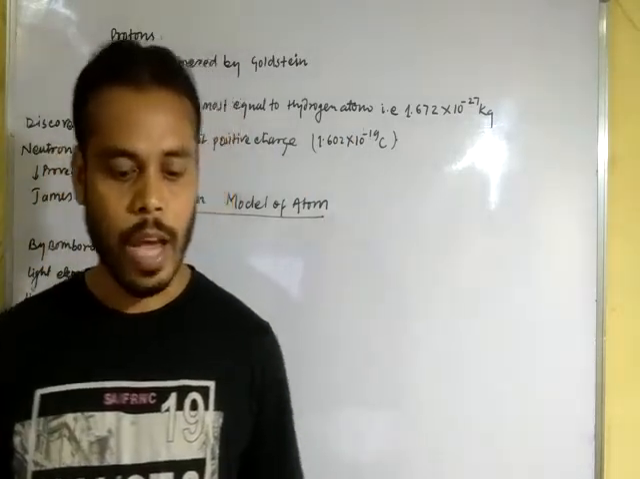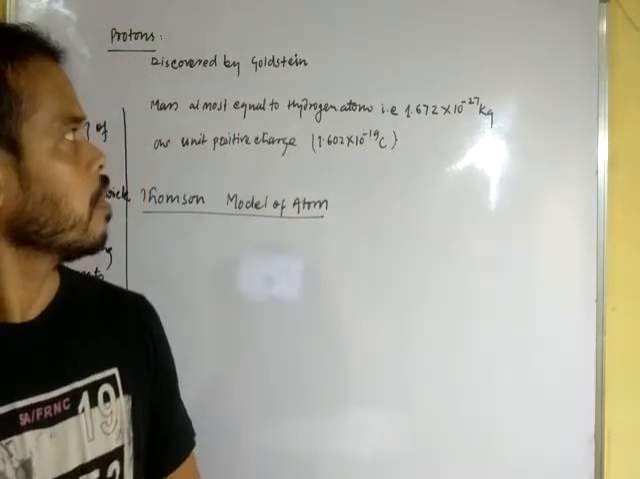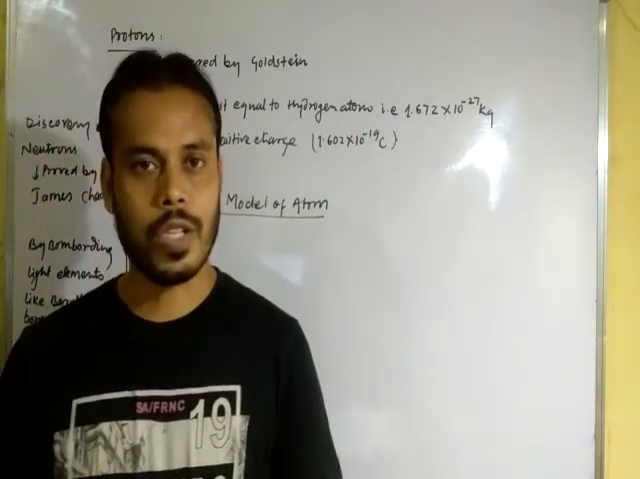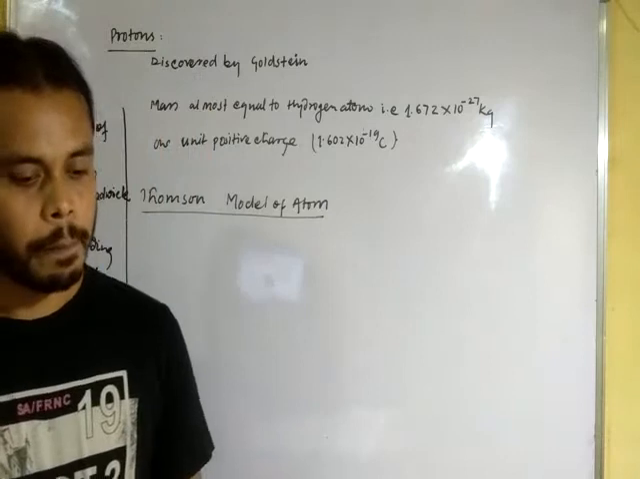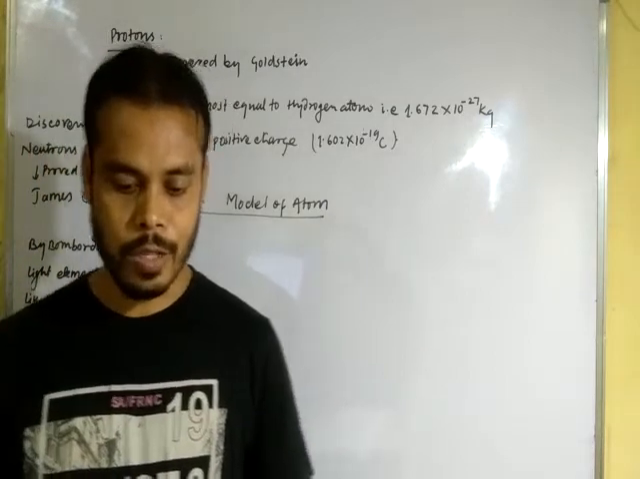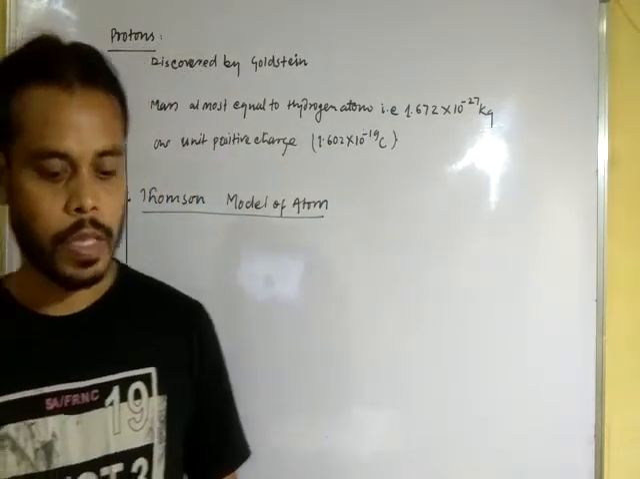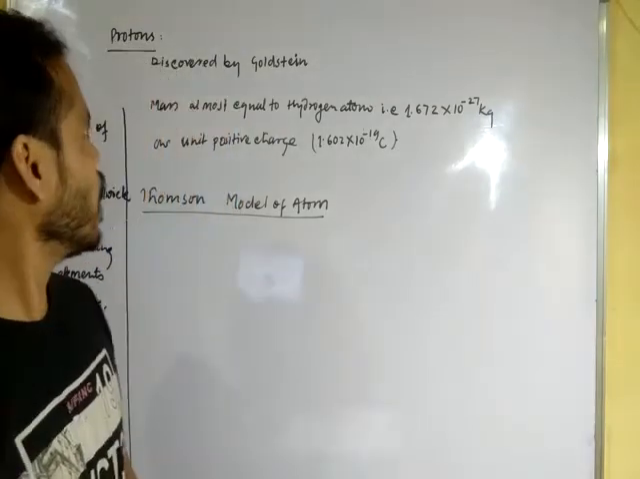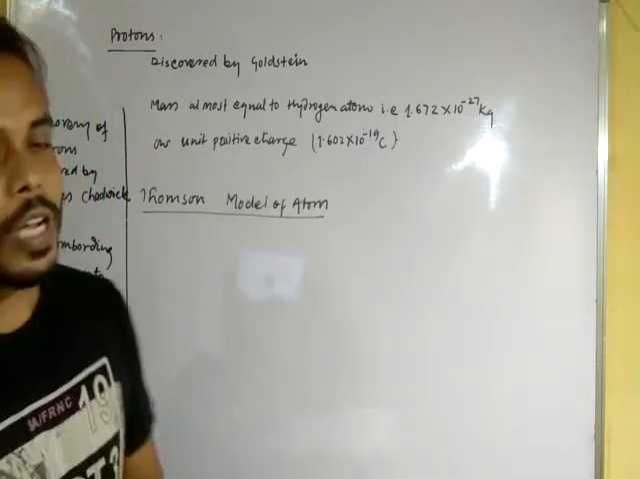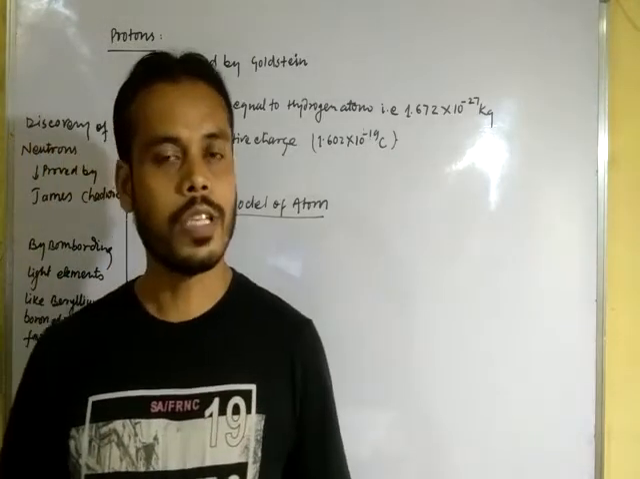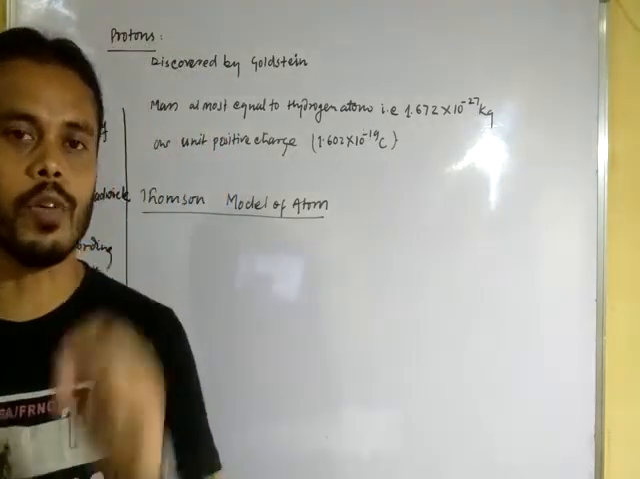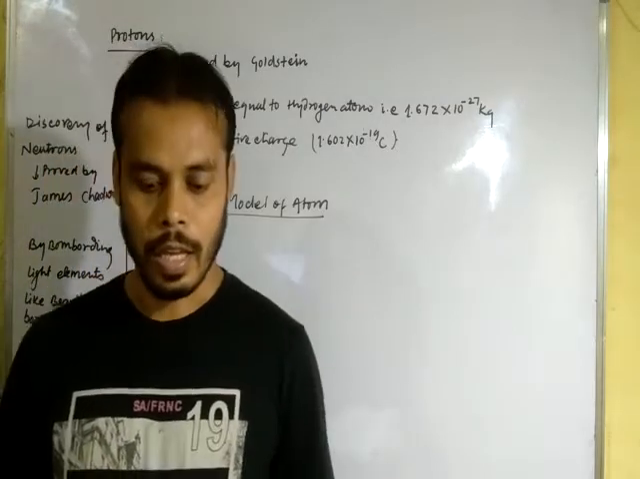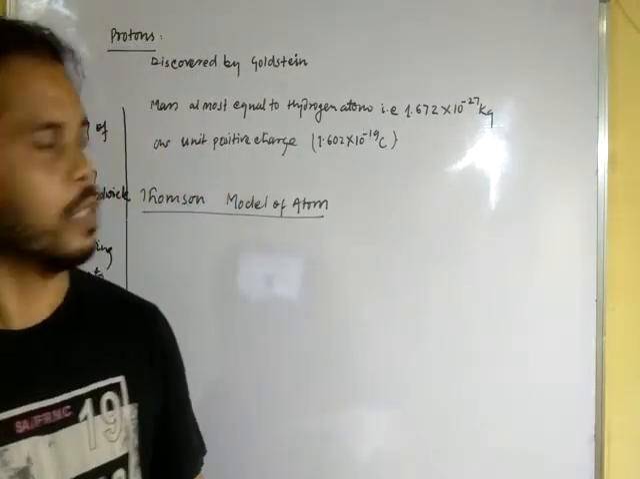In the last video we discussed the discovery of cathode rays or electron, and after that we also discussed the important characteristics of cathode rays. Today we are going to discuss protons, and in your syllabus we have to know a little more about proton and after that neutrons.